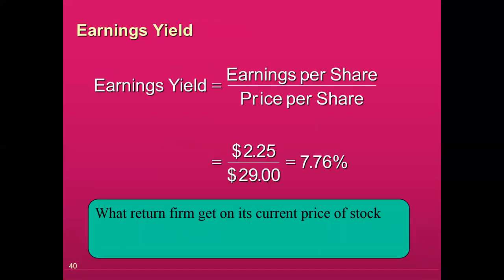Earning yield means what percentage of income the firm earns based on the price the shareholders are paying in the current scenario. So the company's earning per share for the current year is 2.25, and the stock price is currently 29. So we divide it, we get 7.76. It means that this is the return which is available to the stockholder in terms of stock price.